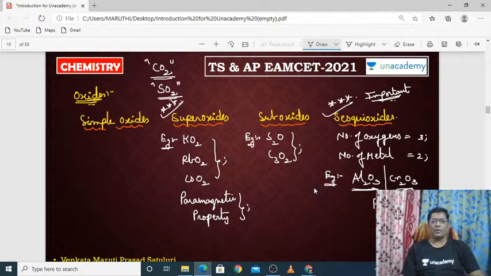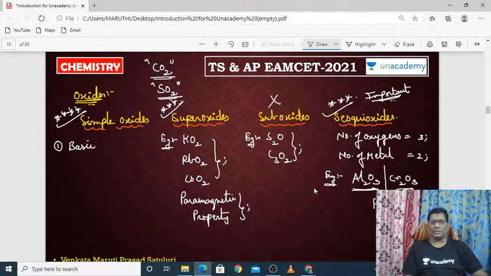Now coming to the simple oxides, very important concept. Of course, suboxides may not occur from the EAMCET point of view, but superoxides and sesquioxides are very important, and simple oxides also. So many simple oxides we have. Let us discuss the classification of simple oxides.